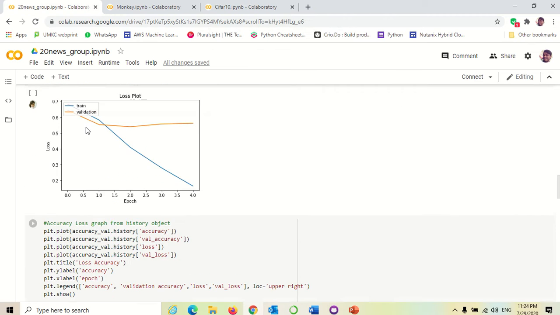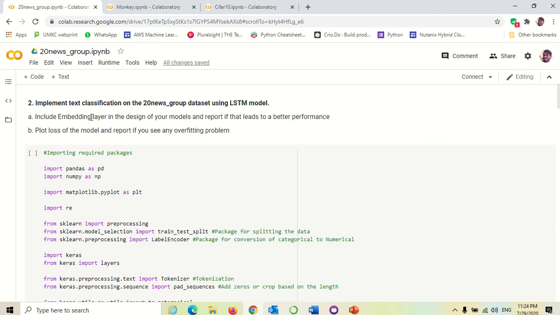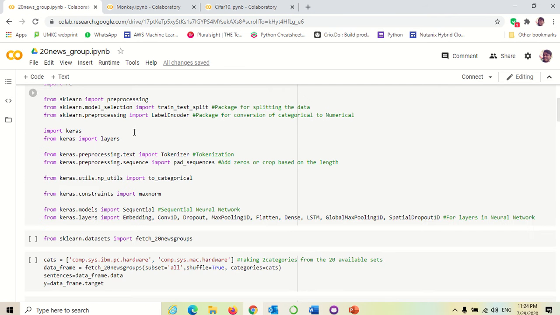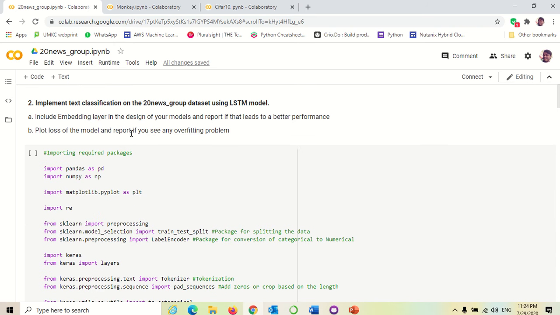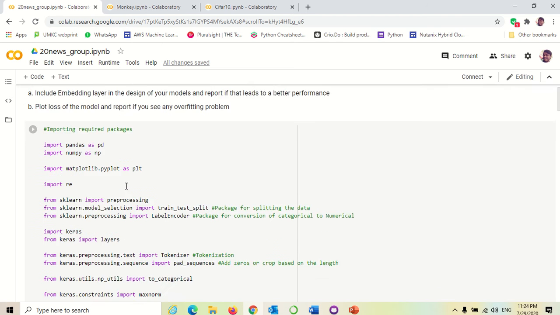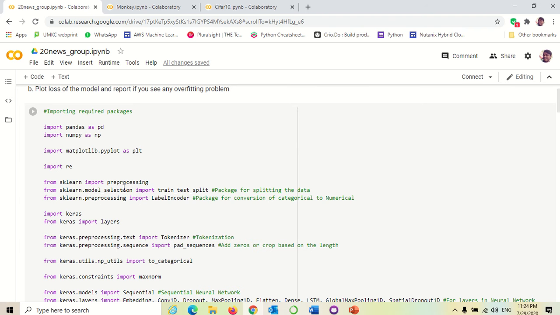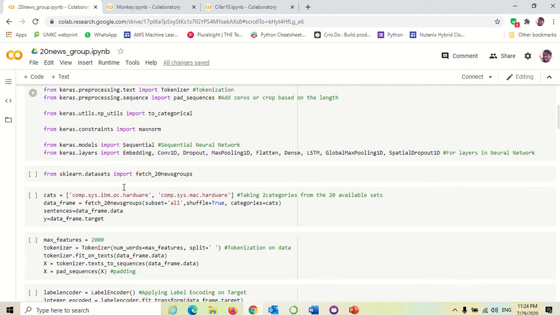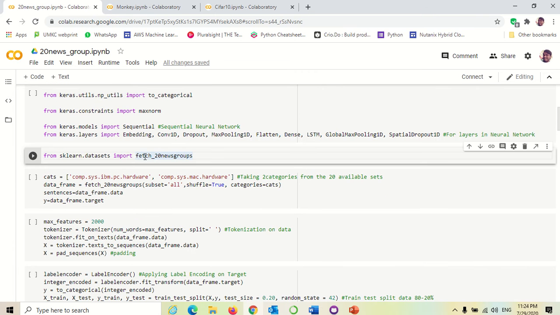Coming to the 20 newsgroups, we have done this in Google Colab because our system resources are not sufficient. It is running for a long time. So we have used Google Colab for some parts and Jupyter Notebook on our local system for some. We have imported similar packages and some additional packages which are required, and imported the dataset, as it is an open dataset. We have downloaded it from sklearn datasets.